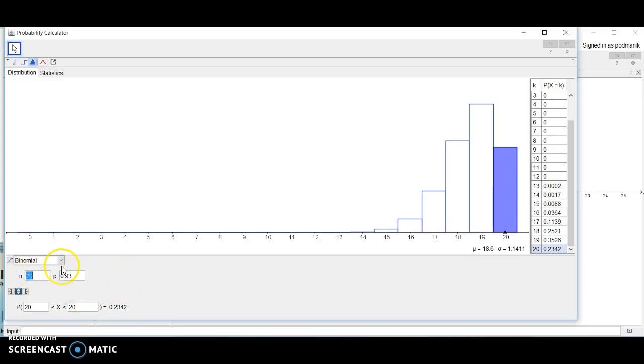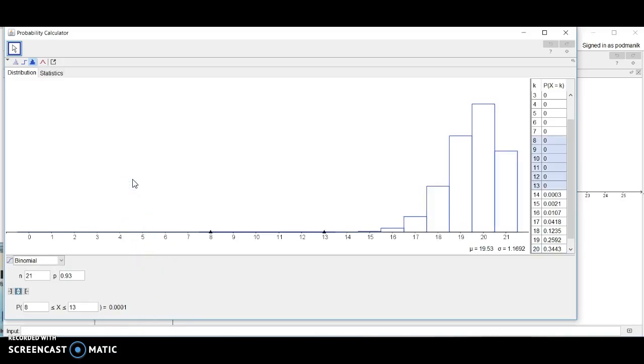So what can we do? Well, in here, this is kind of cool because you can just change the number of trials, and the trick here is to look at the very last tail probability.